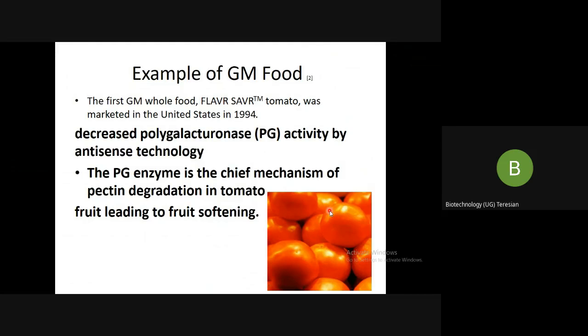So, as the tomato starts to ripen, the polygalactonase concentration increases in the tomato, which can degrade the pectin. So the idea of the scientists was to decrease the polygalactonase activity by using antisense technology, and thus to produce a tomato plant that can ripen, but the softening process is lowered or slowed down.